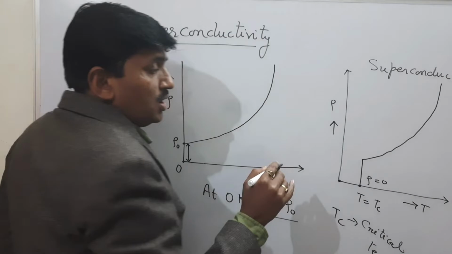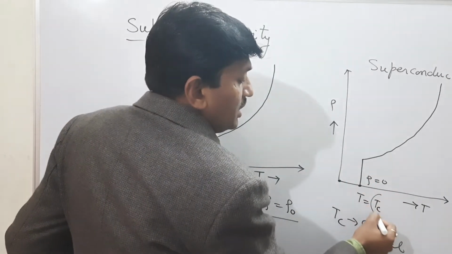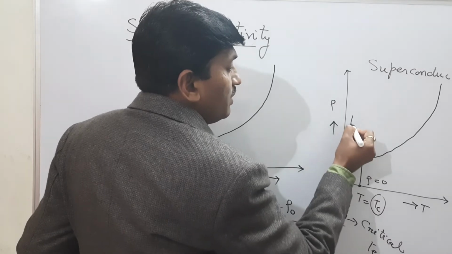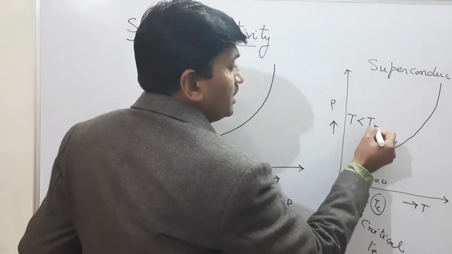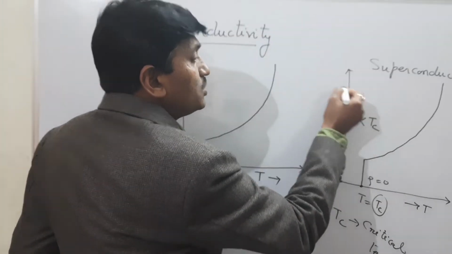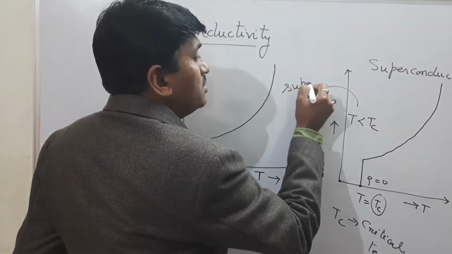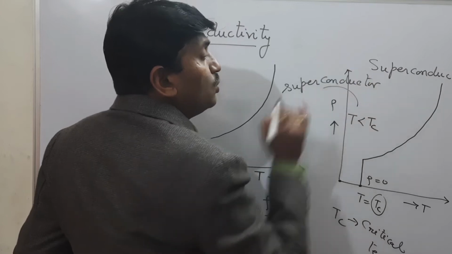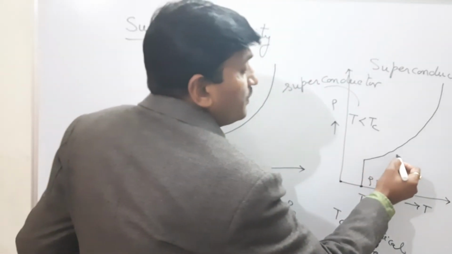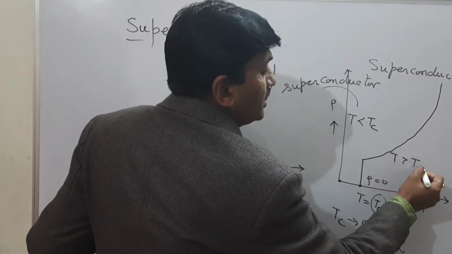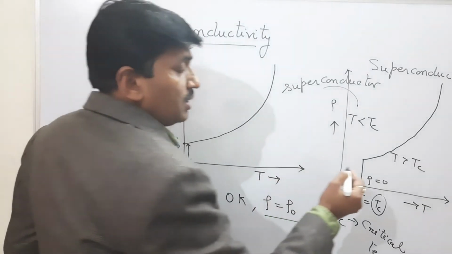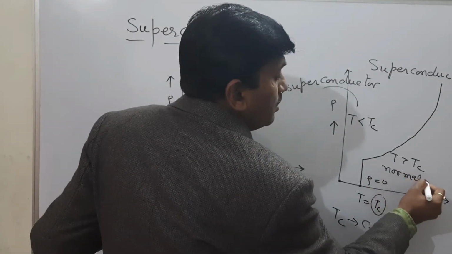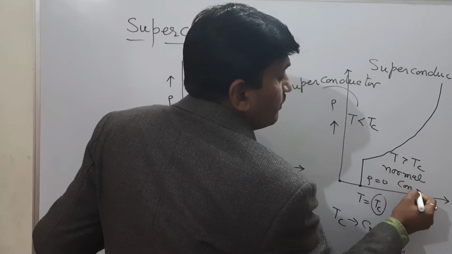Below the critical temperature, when the temperature is less than the critical temperature, the material is a superconductor. The material shows the property of superconductivity. But above the critical temperature, the material is a normal conductor.